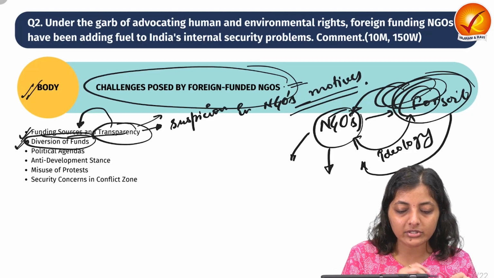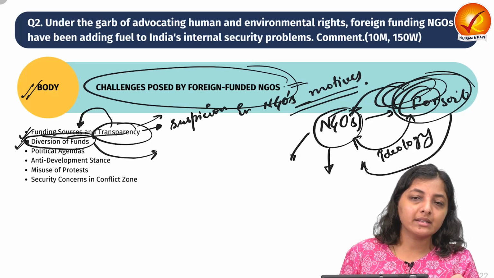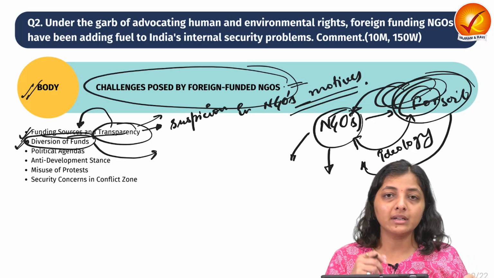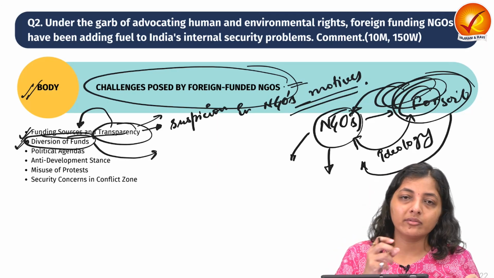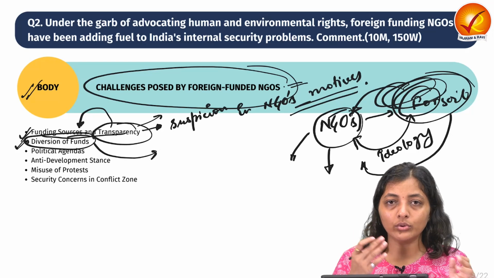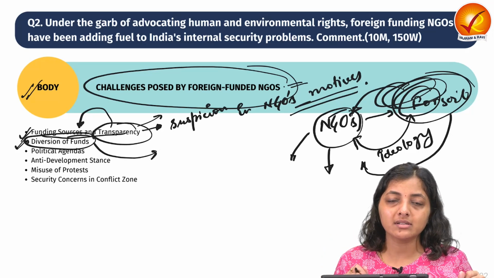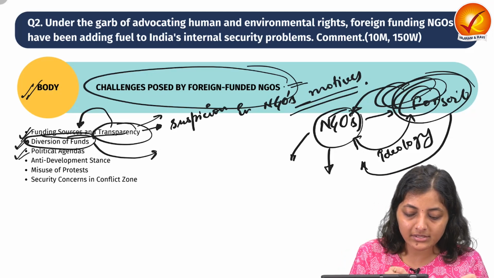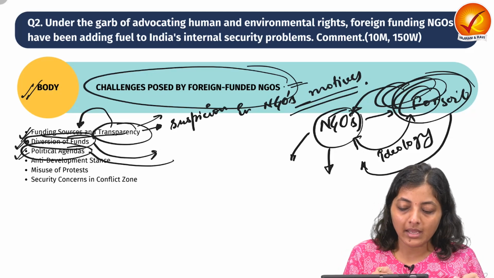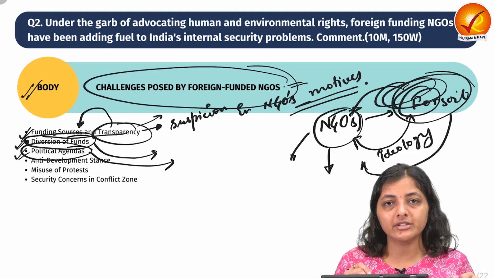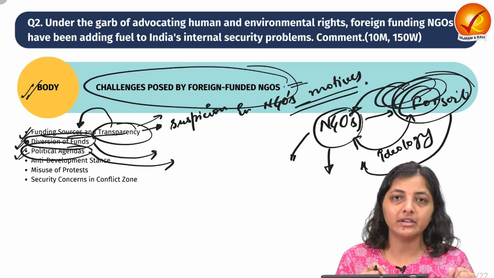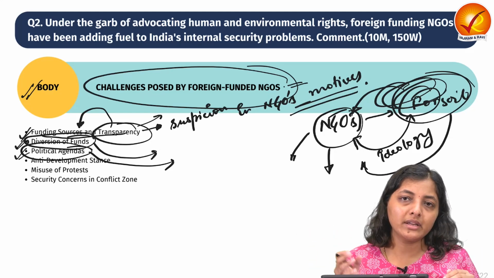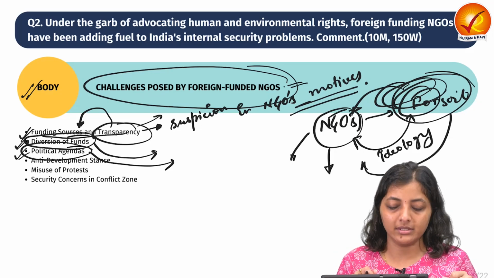Next is diversion of funds. There are allegations against NGOs that they divert the funds meant for developmental and charitable purposes to enact anti-national activities, or activities which have some security implications. Then next is political agendas. NGOs also promote some political agendas that have anti-national interests, or that create instability in the region or within some communities.